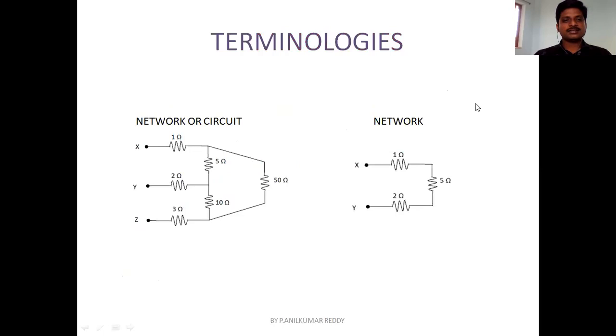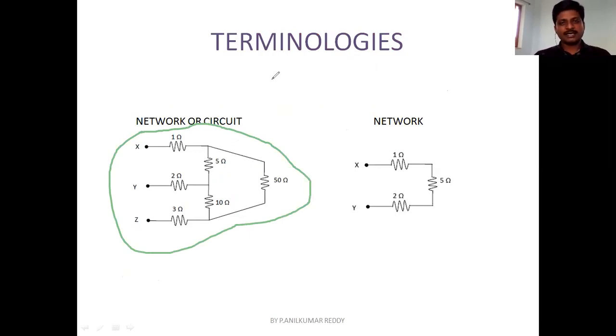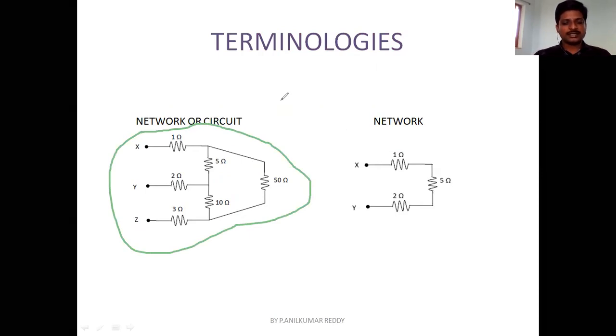PPT. Okay. So first thing is, before starting the first unit, let us understand what is a circuit and what is a network. Okay. So now you can see on the screen on the left side, you are having a circuit given here. So can you call this diagram as a circuit, or can you call this diagram as a network, or you can call it both? I will tell you. So now let us first discuss what is a network. So the definition of a network is connection of elements. So connection of elements is nothing but a network.